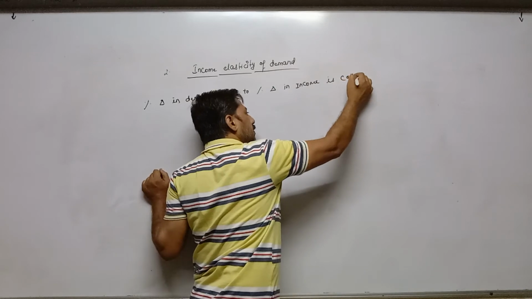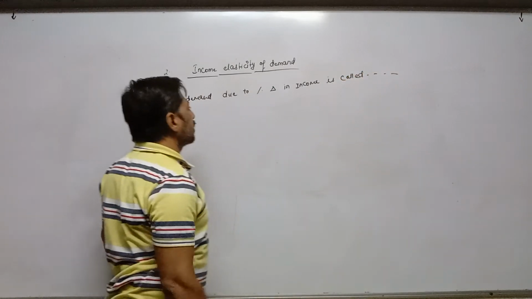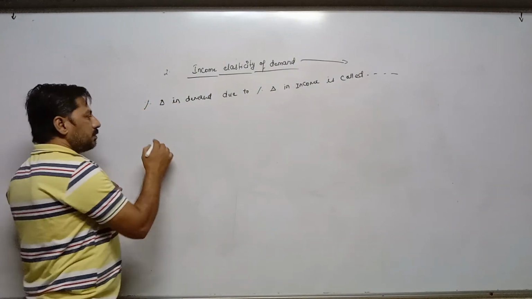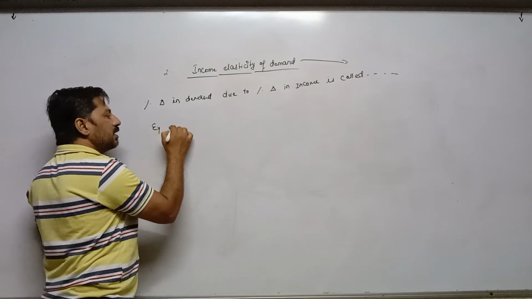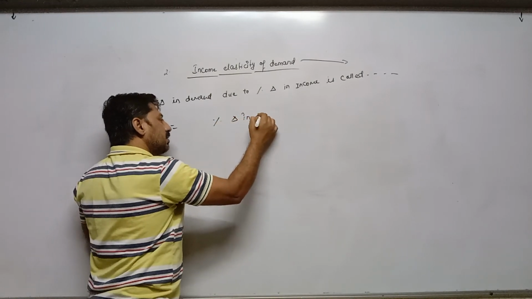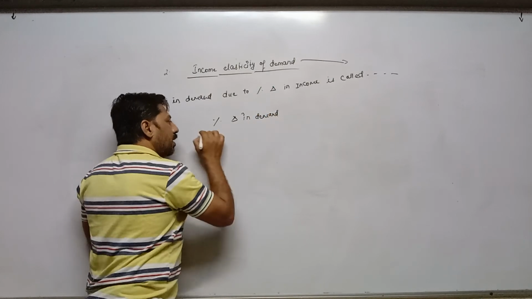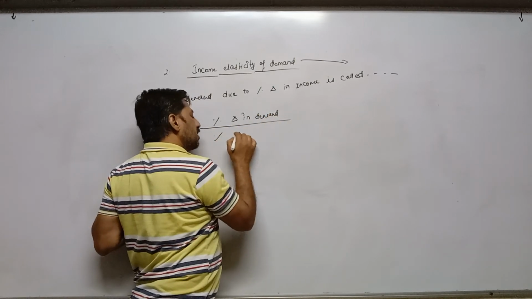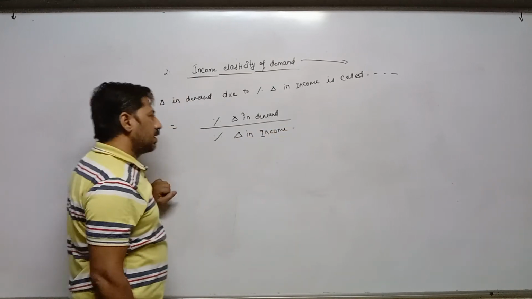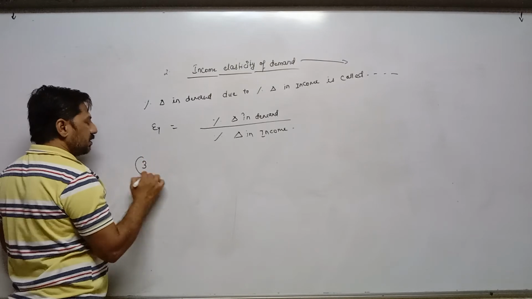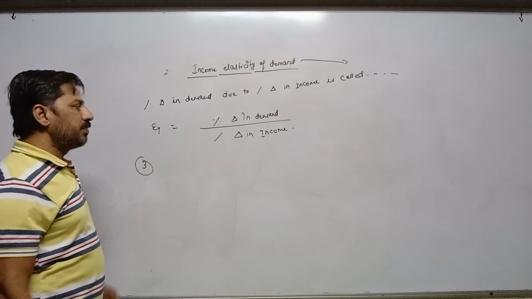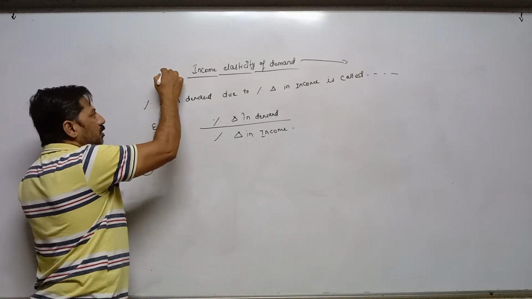is called income elasticity of demand. And the formula: income elasticity of demand is equal to percentage change in demand upon percentage change in income. Income elasticity of demand also has different types, positive, negative. Next, the third and last topic,